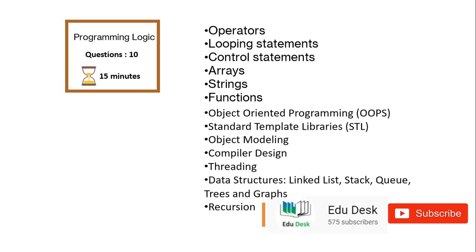that is STL for C++, object modeling, compiler design, threading, that is from Java, and data structures: linked list, stack, queue, as mentioned, which are very easy segments, or trees and graphs, and recursion. Recursion is also very crucial for TCS NQT. These segments should be focused on. Okay, so for TCS NQT: recursion, array concepts, some pointer concepts are also important here, and C++ STL, object-oriented concepts,